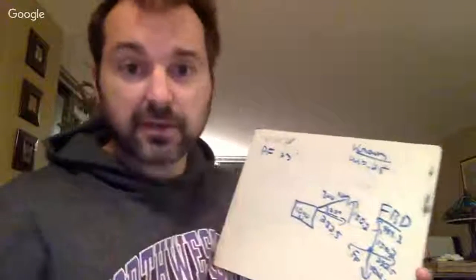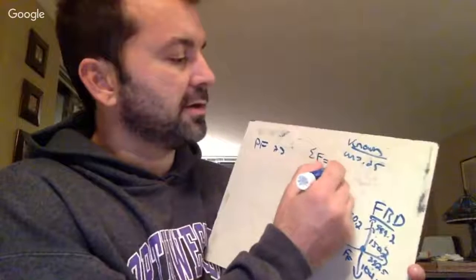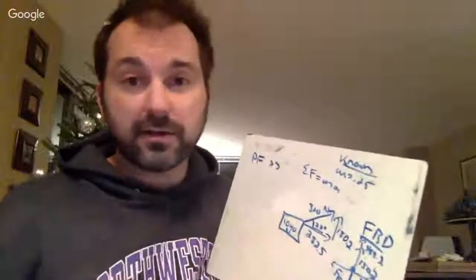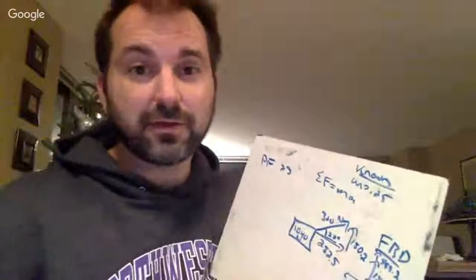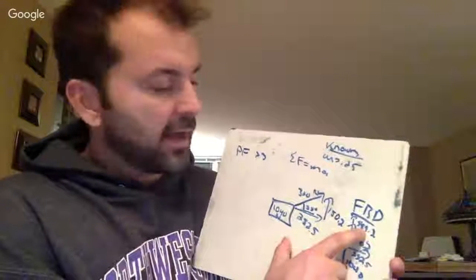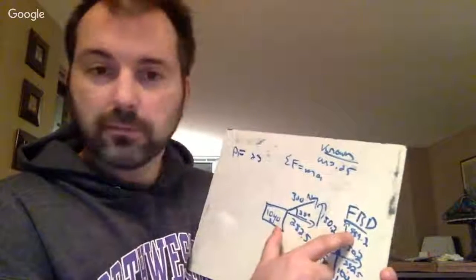So now I want to find the acceleration, right? If I'm looking for acceleration and I've got forces, I'm looking at F equals ma. On the final, if they're asking for acceleration and you've got forces, it's F equals ma, always. Okay? I've got the normal force and the coefficient of friction, so I can just take mu times normal force.